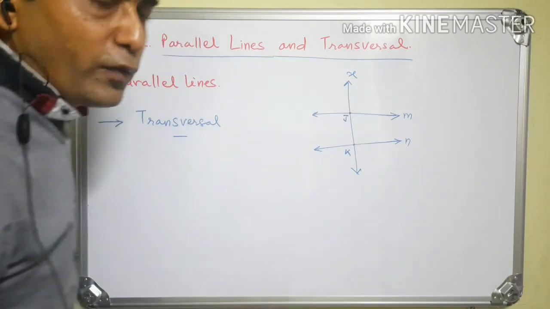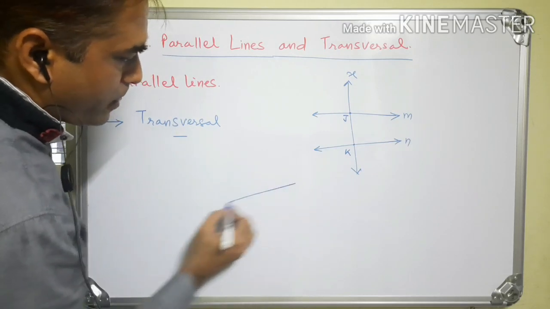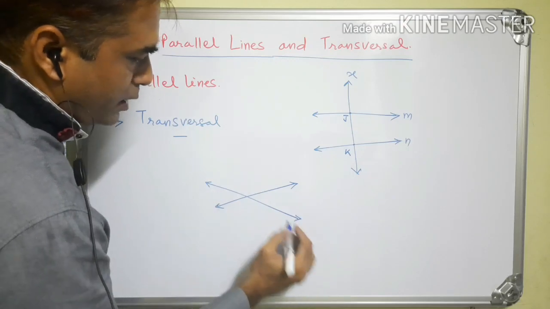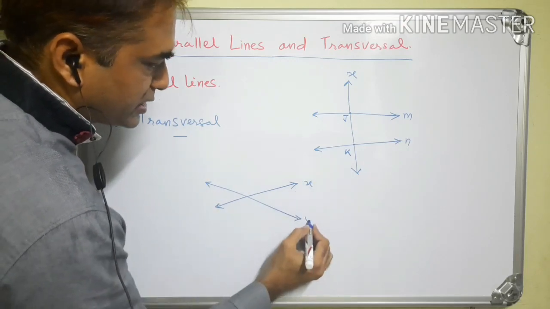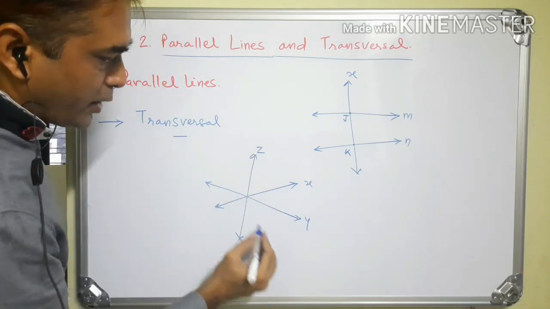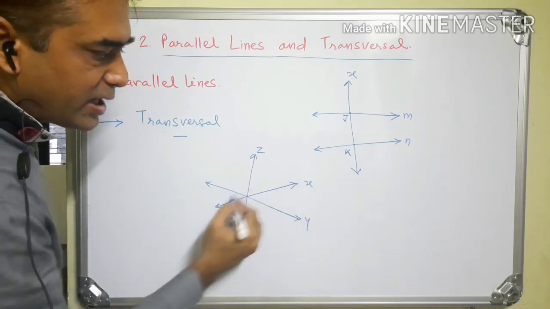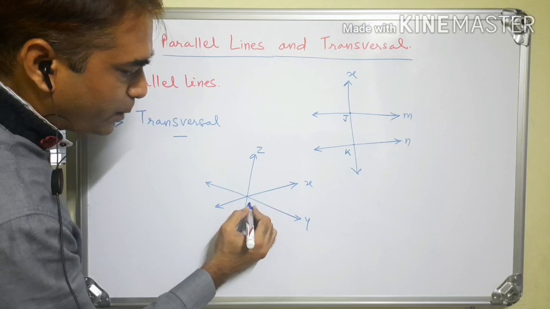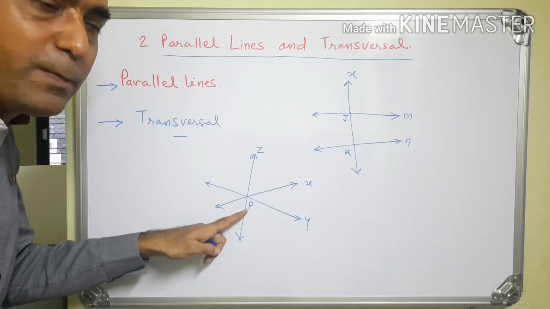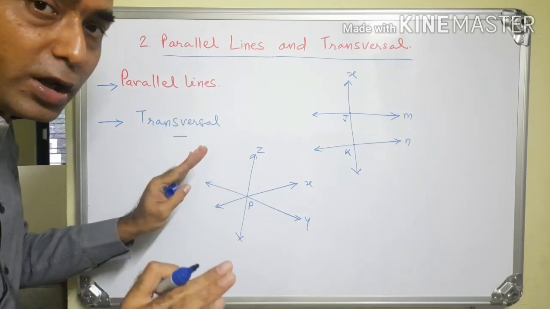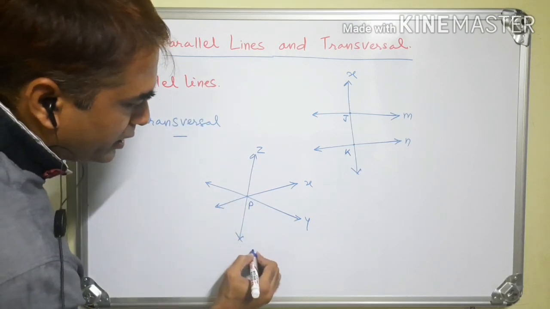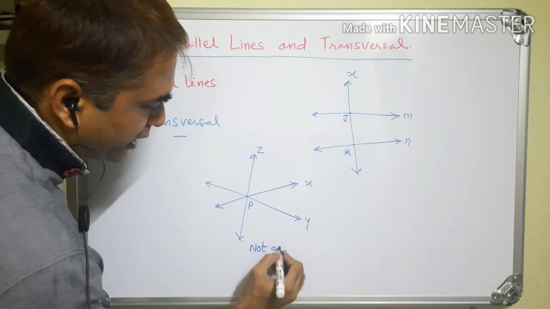Now see one more figure. Suppose this is line X and this is line Y and this is line Z. Now line Z intersects line X and Y at a single point P. Therefore line Z is not a transversal of line X and Y. Here line Z is not a transversal line.